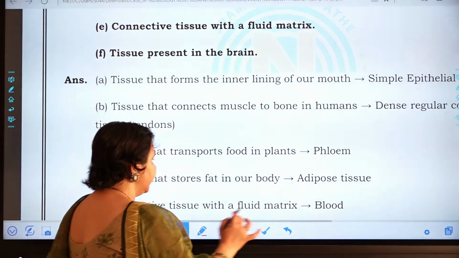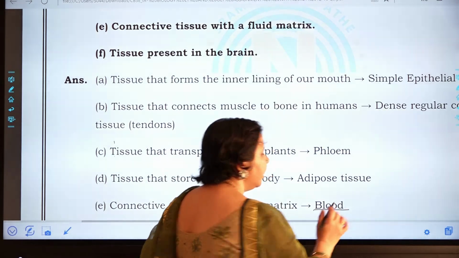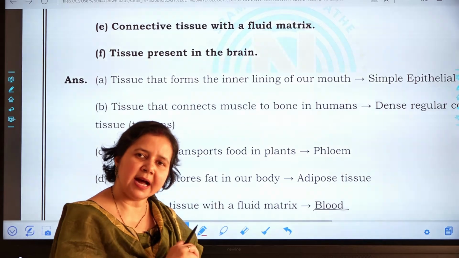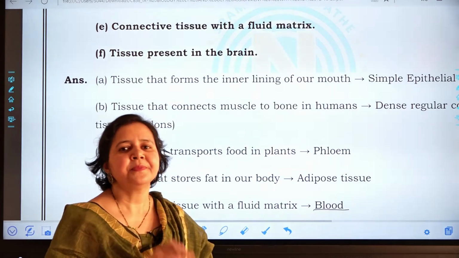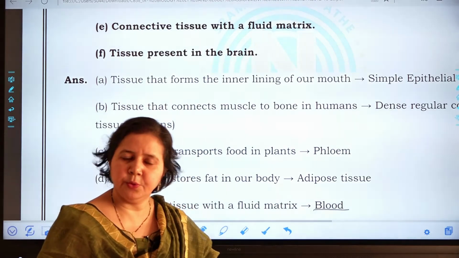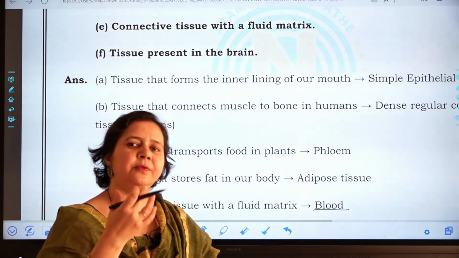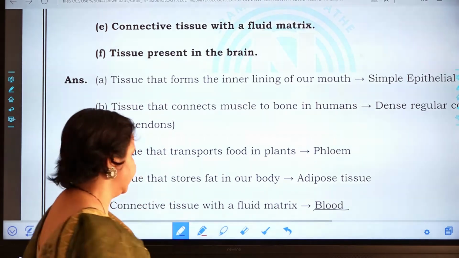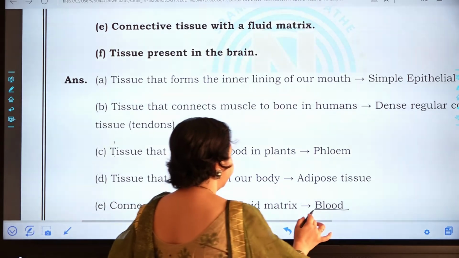Fluid matrix means the matrix is fluid, but the cells are floating in it. So that tissue is blood. Blood is a fluid connective tissue which flows all over the body transporting the nutrients. So the answer is blood.